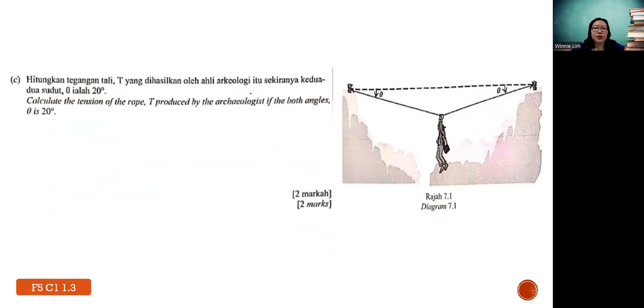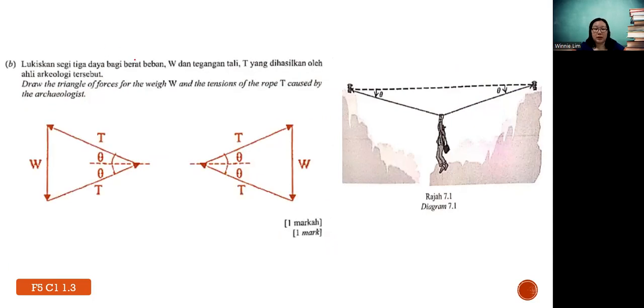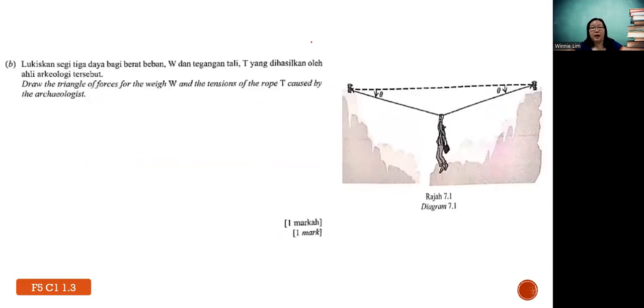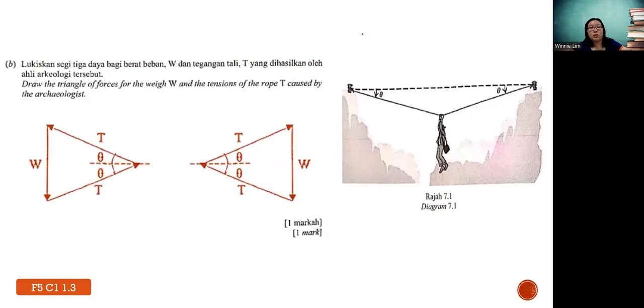Calculate the tension of the rope T produced by the archaeologist if the angle theta is 20. Even though they say calculate, let's say you prefer drawing, because some people are good at drawing skills. The weight of this archaeologist is 65 kg, and you already have this sketch. They say this theta is 20, so this means total is 40.